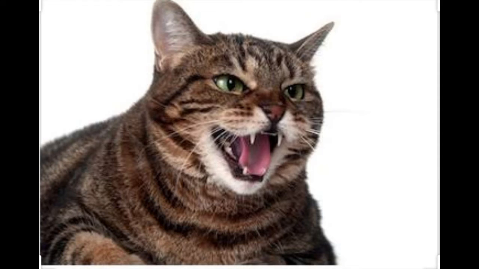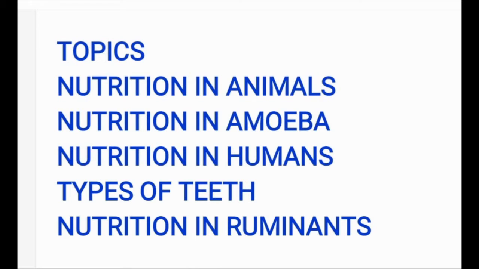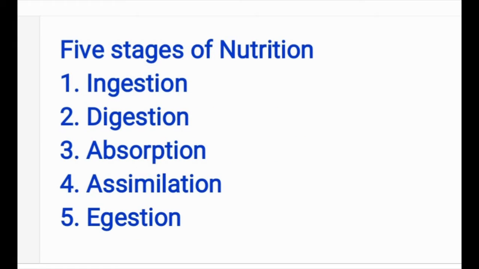Children, in this lesson you will mainly learn about nutrition in animals, nutrition in amoeba, nutrition in human beings, types of teeth, and nutrition in ruminants. We already know that food is very essential for any organism. This food is split into simple substances so that the body can obtain energy from the food that is taken.